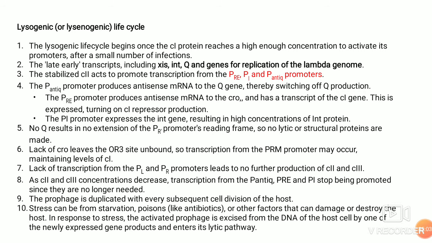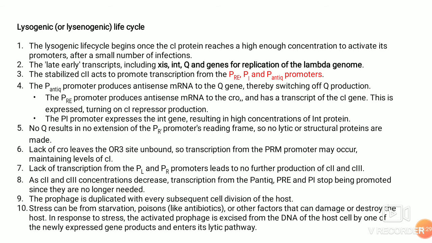The Panti promoter produces antisense mRNA to the Q gene, that is the anti-terminator gene, so no head and tail proteins are made, switching off Q production. The PRE promoter produces an antisense mRNA for CRO, stopping the lytic cycle, and has a transcript for the CI gene. This is expressed, turning on CI repressor production.